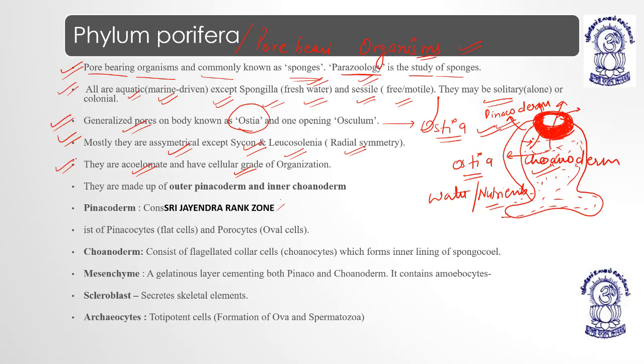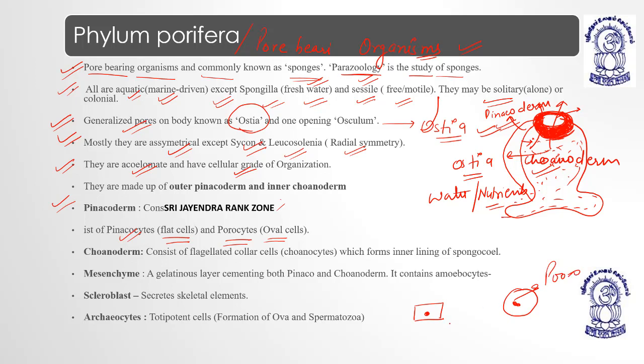Now pinacoderm basically consists of pinacocytes, which are flat cells, and porocytes, which are oval cells, right? Pinacocytes are flat cells like this, and porocytes are oval cells like this.